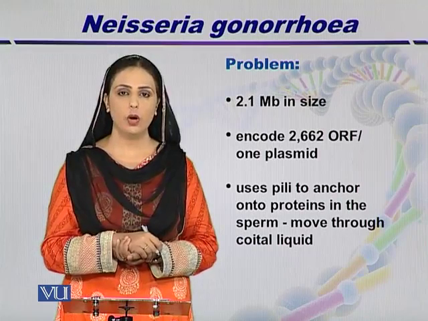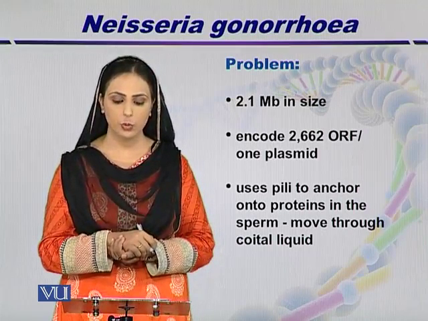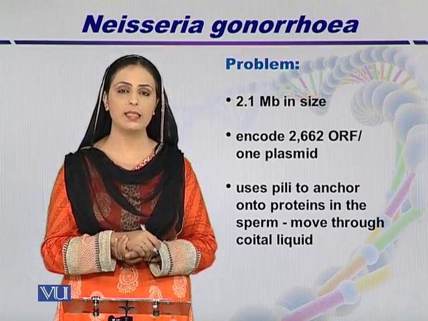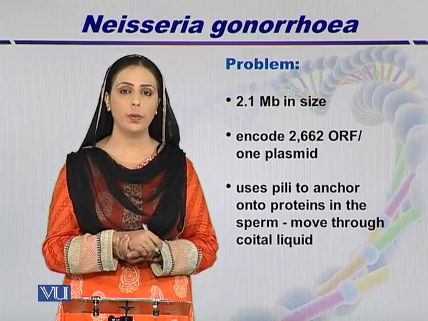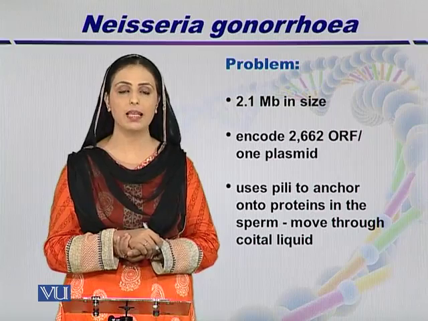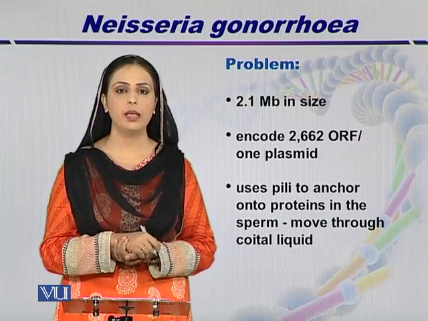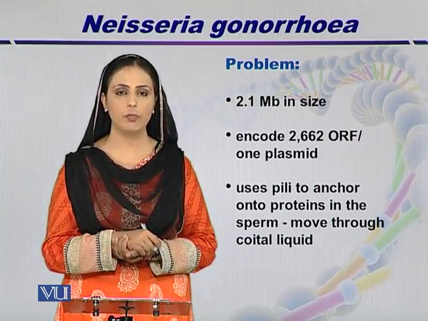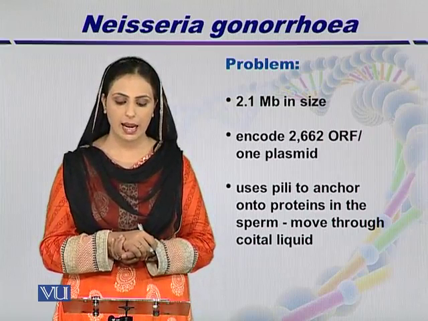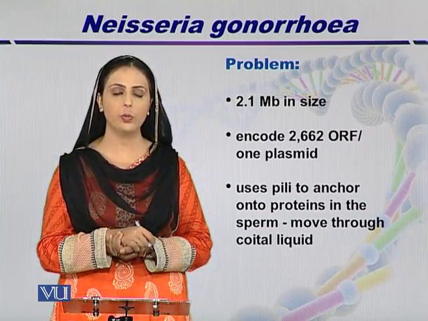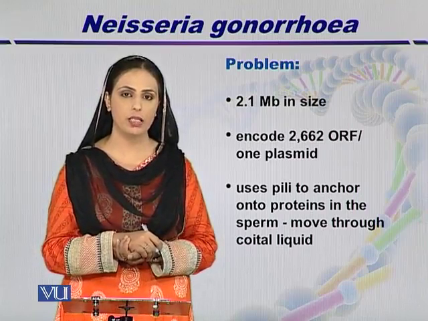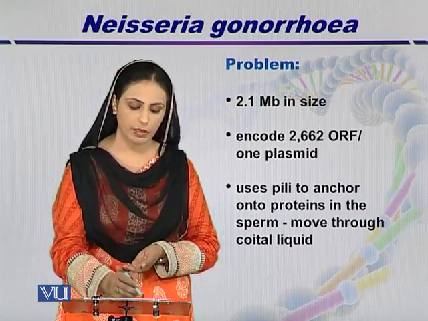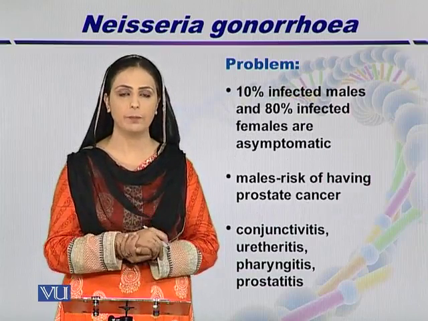The genome of Neisseria gonorrhea is 2.1 megabase in size. It encodes 2,662 open reading frames and one plasmid as well. And we know the importance of pili in this bacteria, as it helps to anchor onto proteins on the sperm, by which the gonorrhea can be transmitted from one infected human being to another.